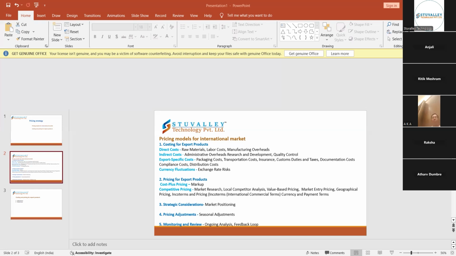Next comes insurance. Certain products should have insurance, and nowadays most products being exported have insurance, so that they can avoid their losses. There are insurance companies that are responsible for any damages and any losses. So the insurance cost also has to be counted, for goods moving from one city to another city, from city to state, state to state, and then from state to country, country to country.